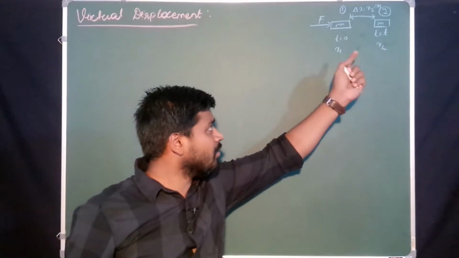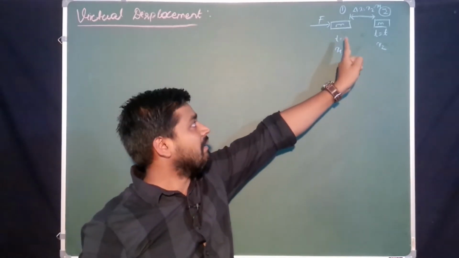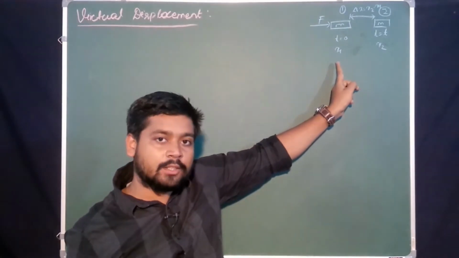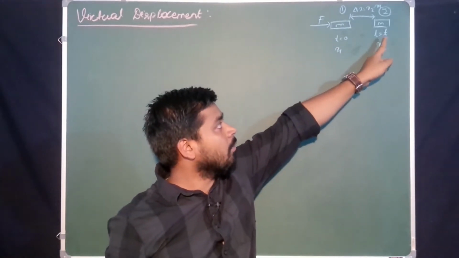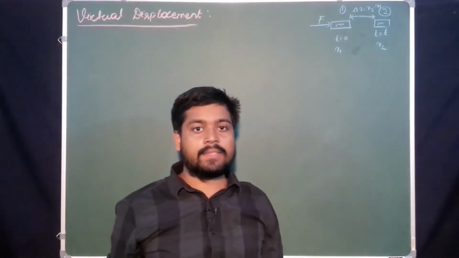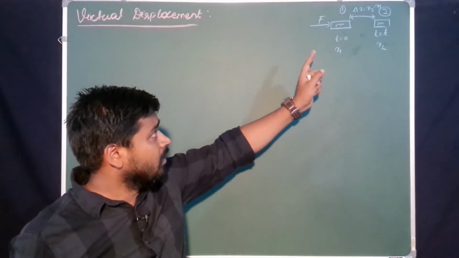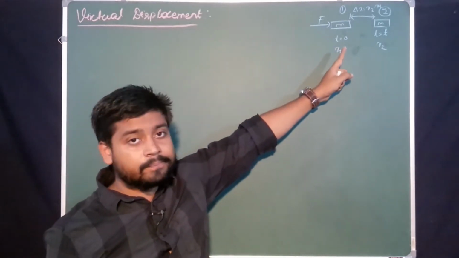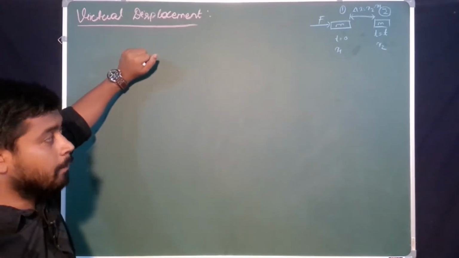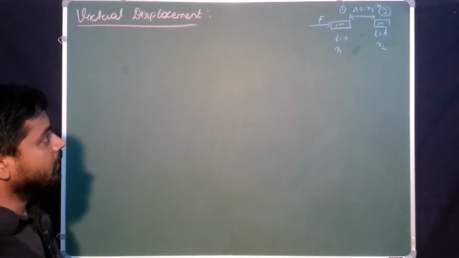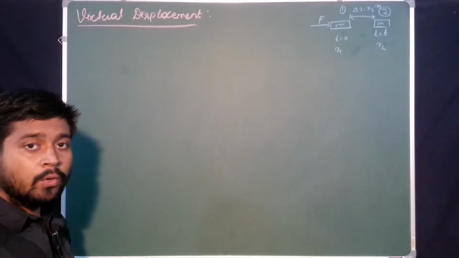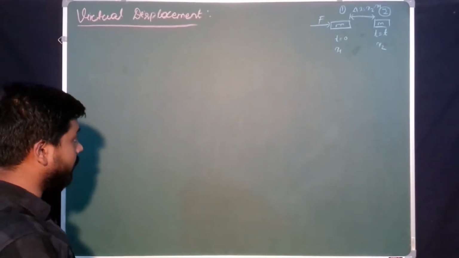Here, time is required, yes or no? At time t equal to 0, the body is at position 1, which is x1, yes or no? At time t, the body is at position x2, and the displacement is delta x. That means for displacement we must require time, yes or no? Then what is the virtual displacement? Virtual displacement says there is no change in time. Just write down what I say.